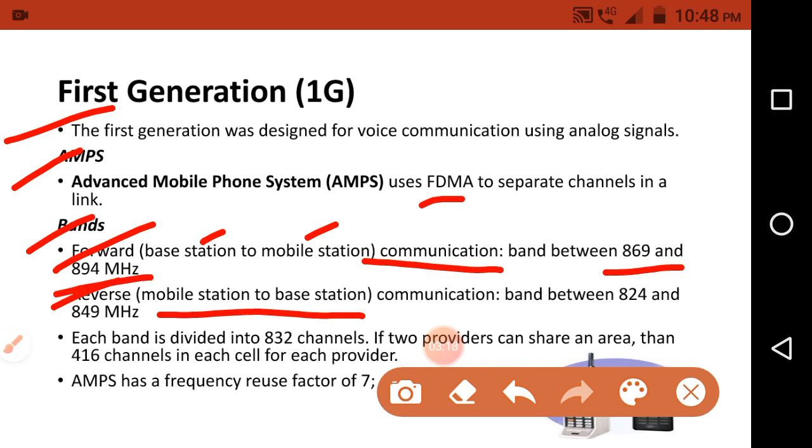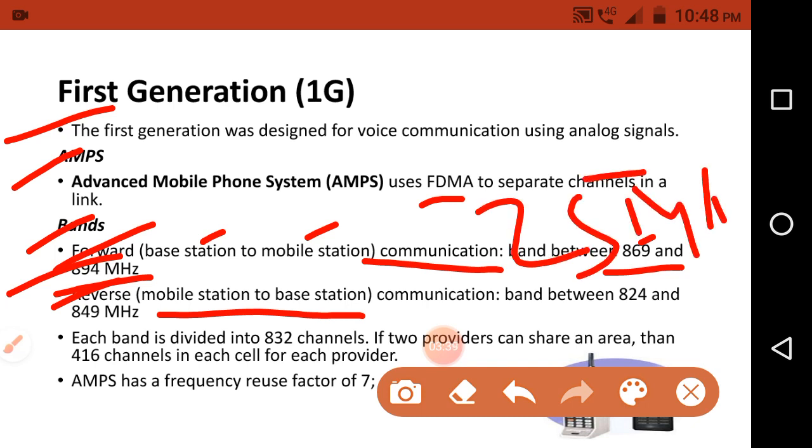To get the total bandwidth, take the highest frequency minus the lowest: 894 minus 869 gives 25 megahertz. That bandwidth is allocated to the forward communication channel.